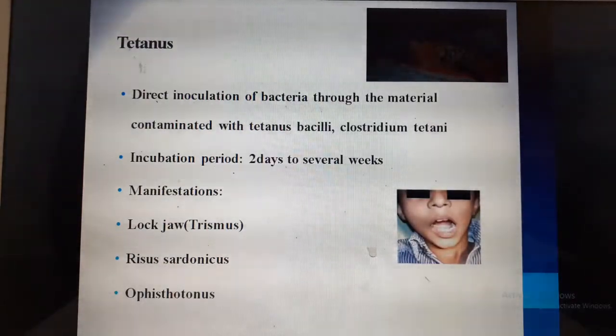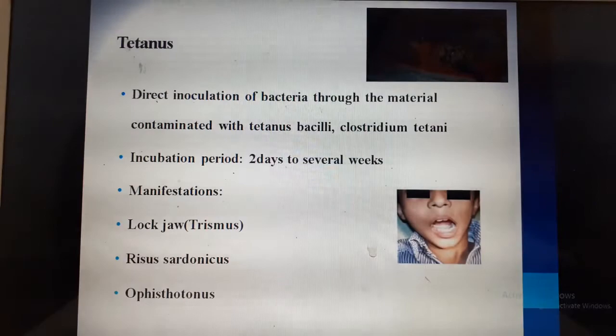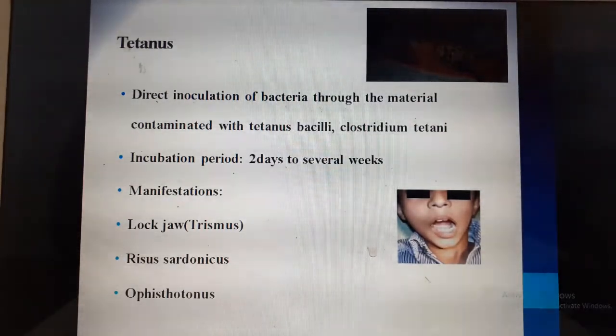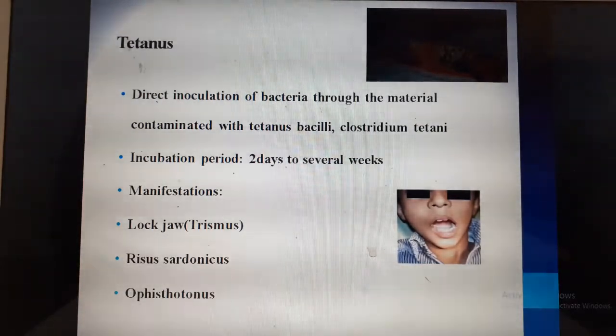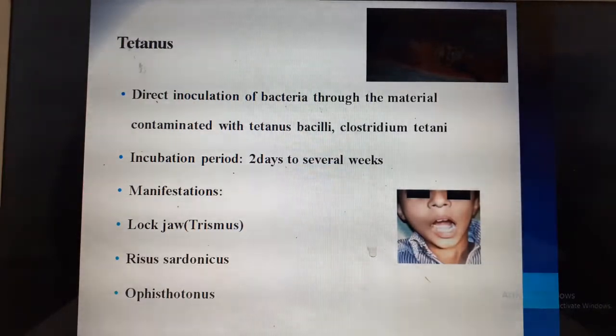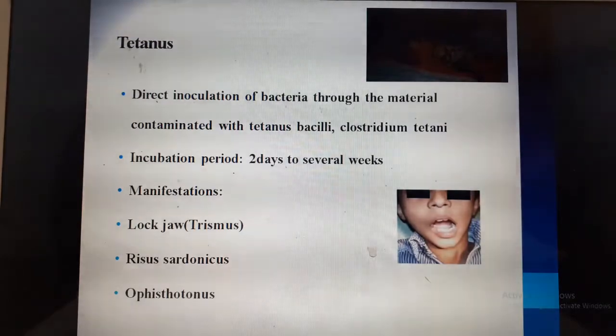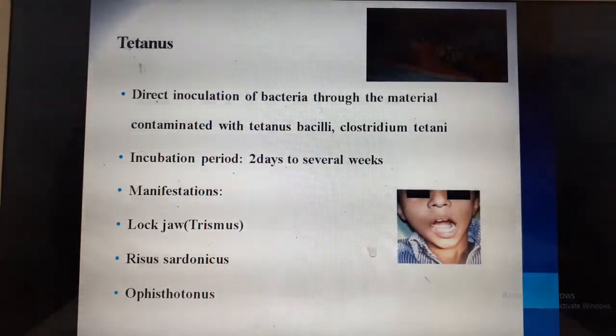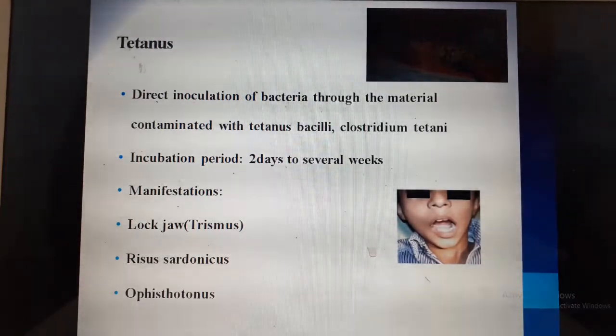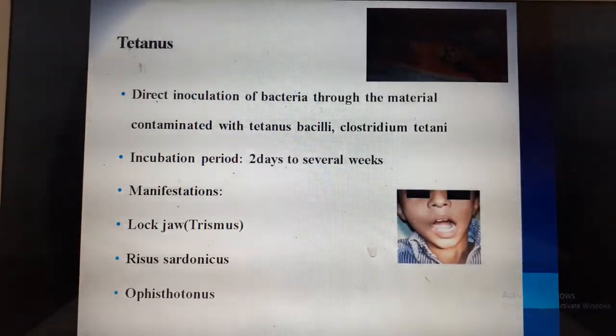Tetanus is another dangerous disease. It is also a communicable disease. Mainly it is caused by the direct inoculation of bacteria through contaminated material. Either it is from the soil, or it can be through hands when children touch, and it can be through aseptic or unhygienic ways. If they conduct the delivery in an unhygienic way, children can get this disease. The tetanus bacillus is Clostridium tetani. The incubation period is 2 days to several weeks.